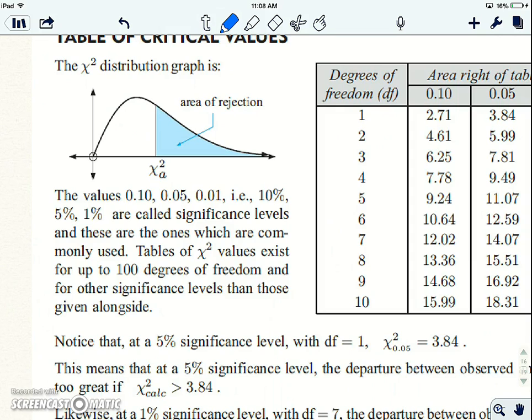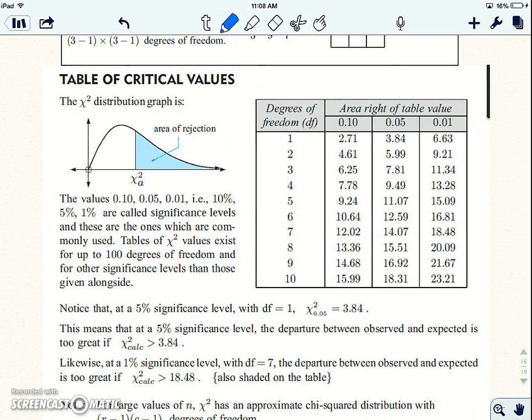But the average cutoff values are 10%, 5%, and 1%. And these are called significance levels. Okay, and they're the ones most commonly used. Okay. The chi-squared values exist for up to 100 degrees of freedom, and for other significance levels, those are given alongside. Notice the 5% significance level with a degree of freedom of 1 has a chi-squared value of 3.84.